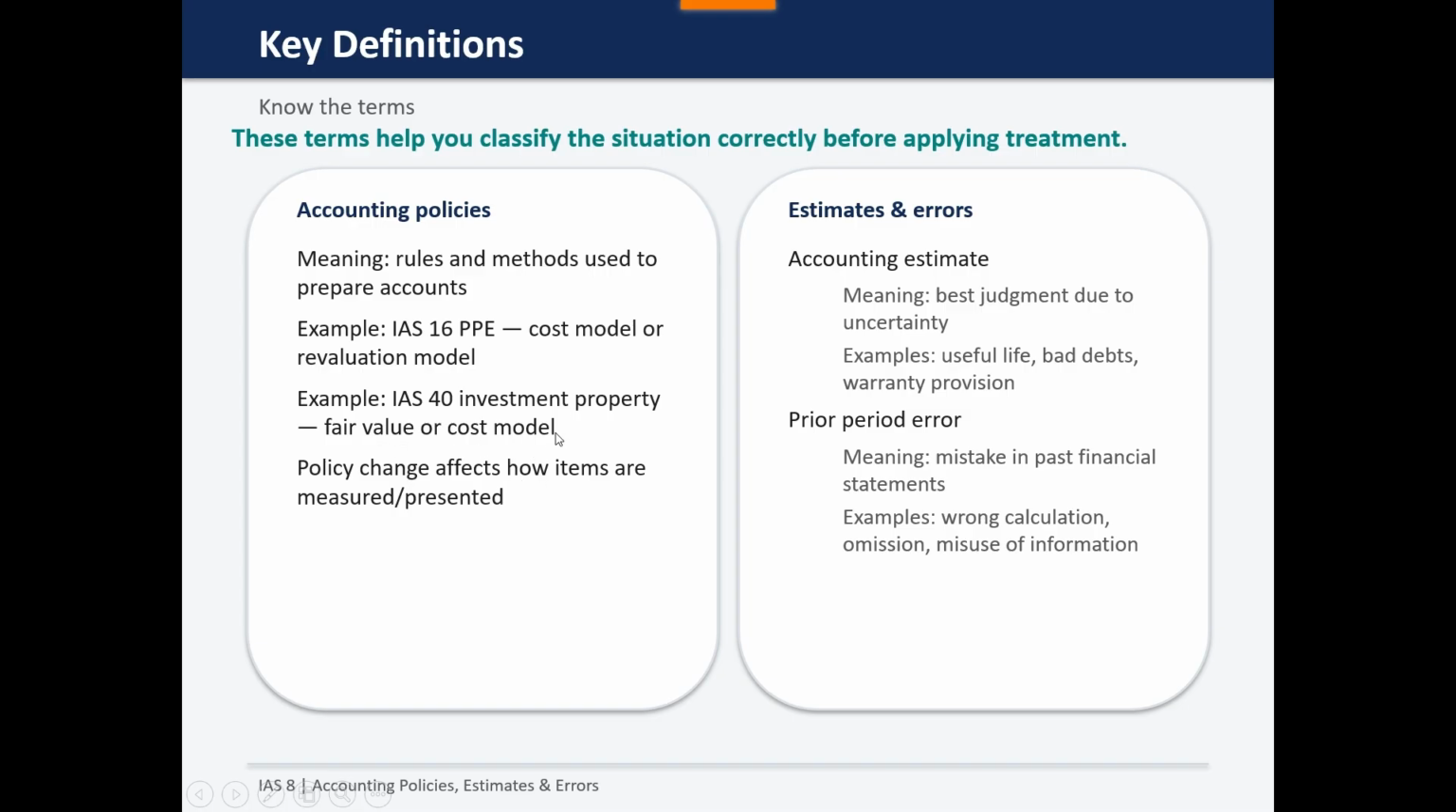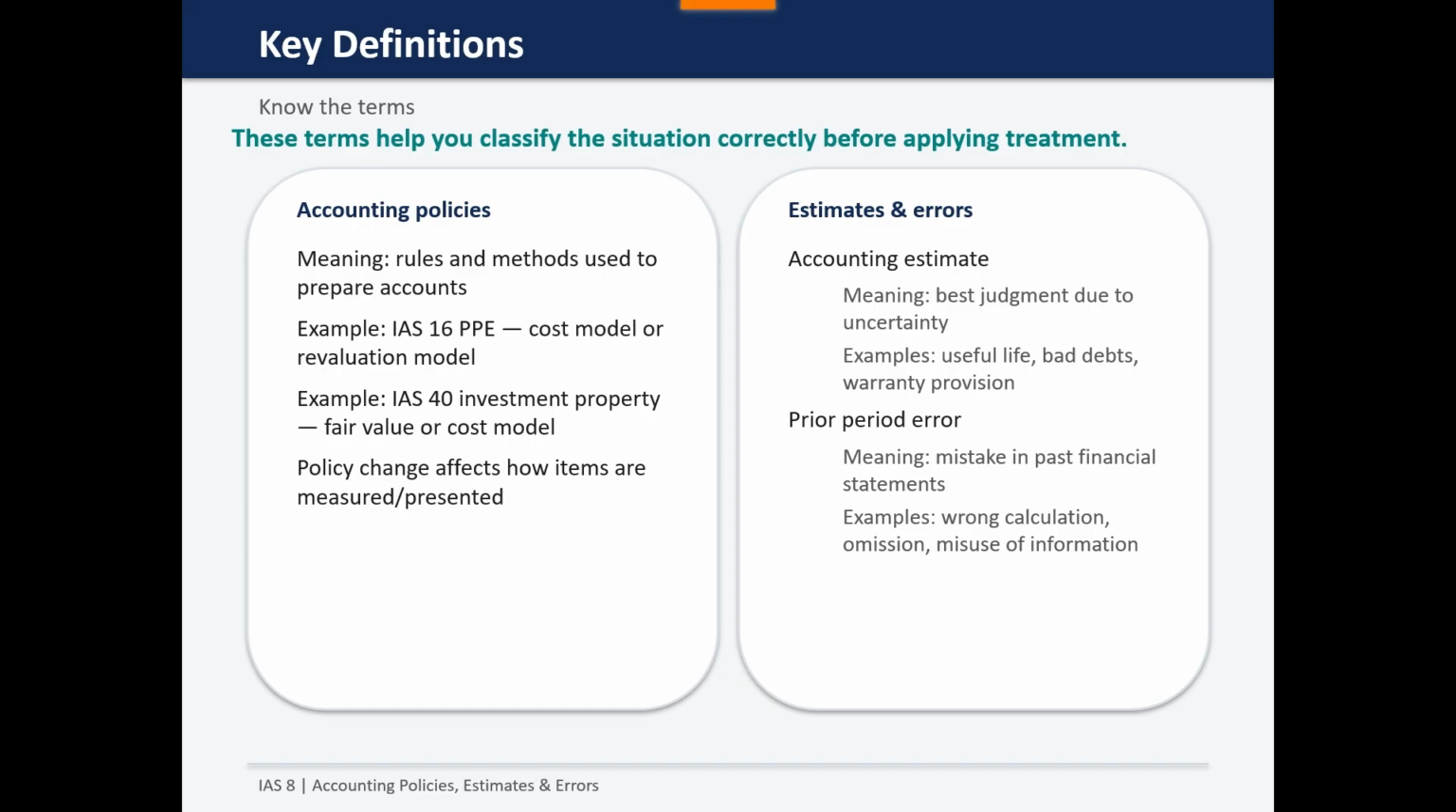Change in the accounting policy affects how items are measured and presented in the financial statements. Now I will explain accounting estimates. Accounting estimates are based on judgment because of uncertainty. Let me explain with an example. They include useful life of asset, residual value, potential for bad debt, and warranty provision.